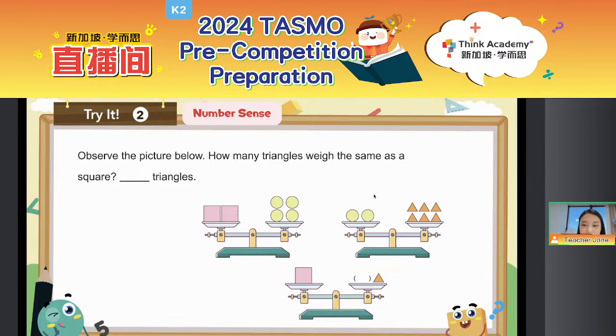Okay, good job, everyone. We can see that some of you already got the answer, so let's do it together. This time, can you tell me who is the lightest? Probably we just first label the square as 1, circle as 2, triangle as 3. Who is the lightest in this question? Who is the lightest?